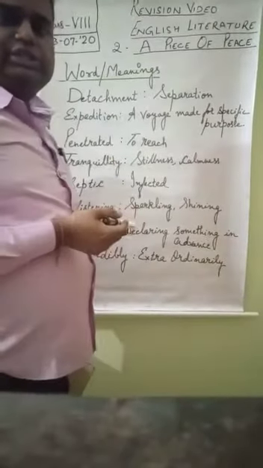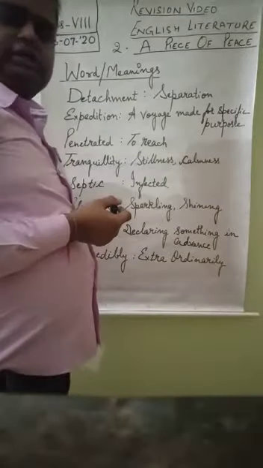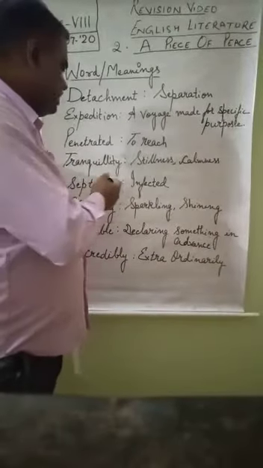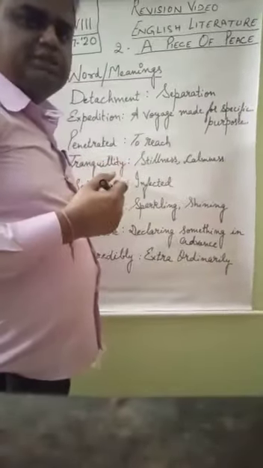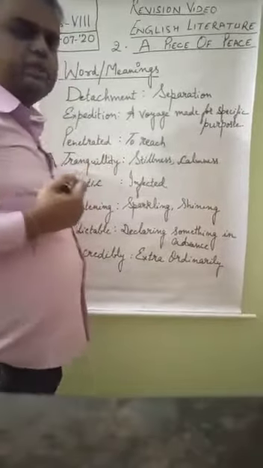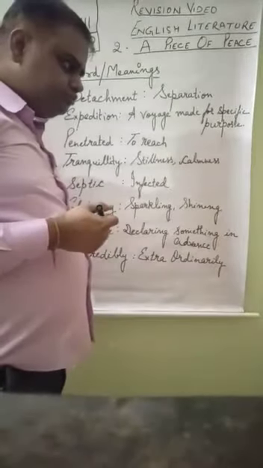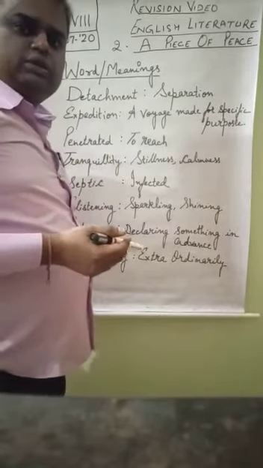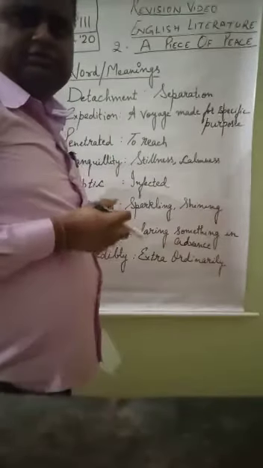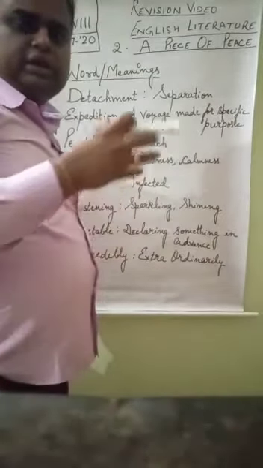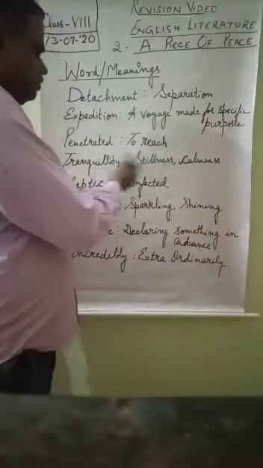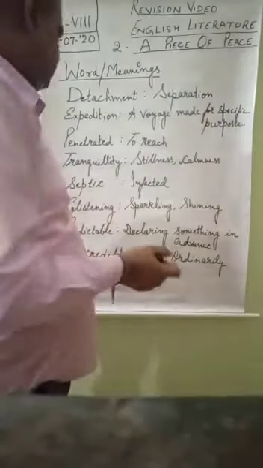Fourth is tranquility. In the next lesson also I think I have explained it to you. Tranquility means calmness or peace. Any peace or calmness of any place is called tranquility. Suppose I say the tranquility of Kanak Bhavan attracts us, the tranquility of Kanak Bhavan draws our attention. Tranquility means peace or calmness of any place. Stillness is also its meaning.